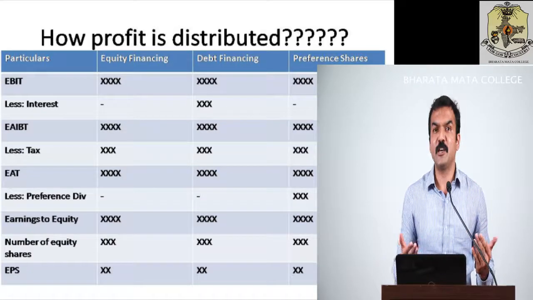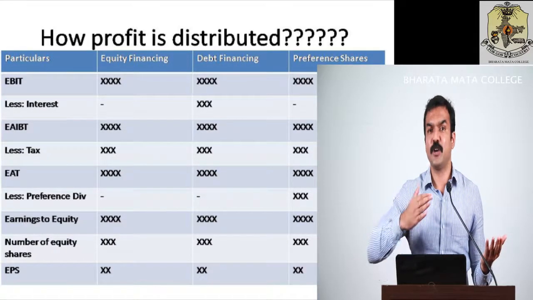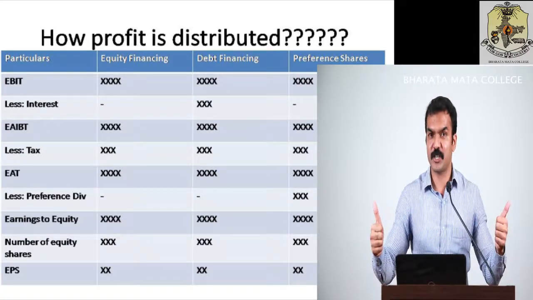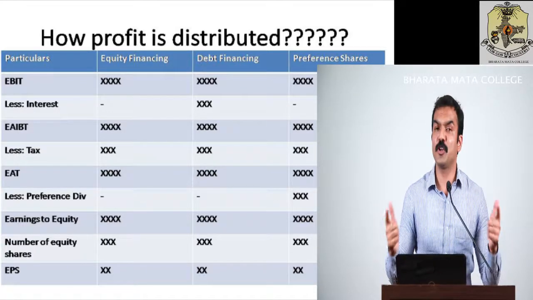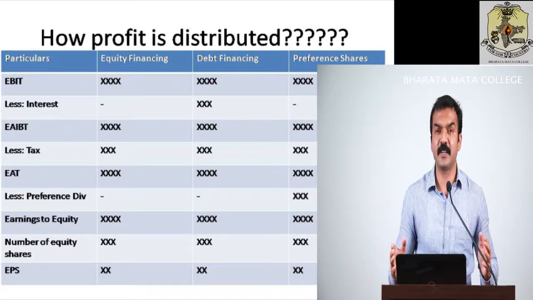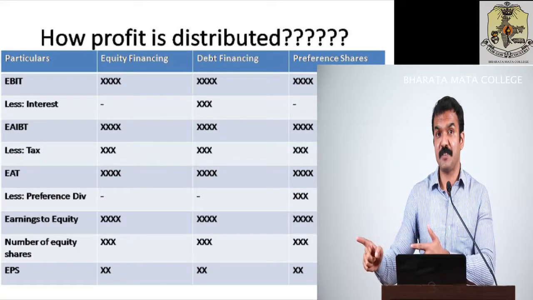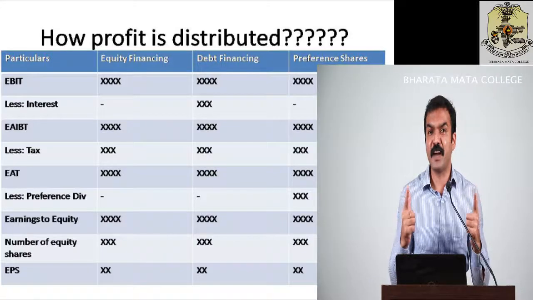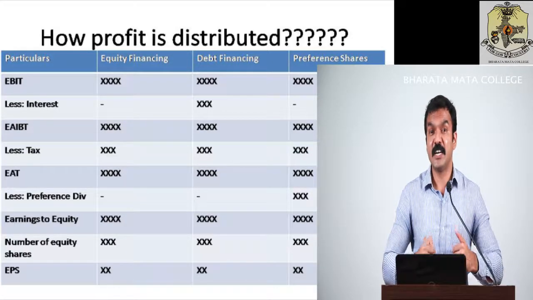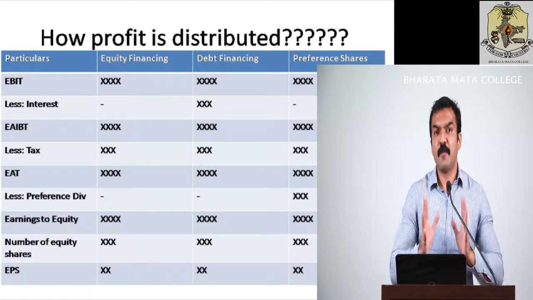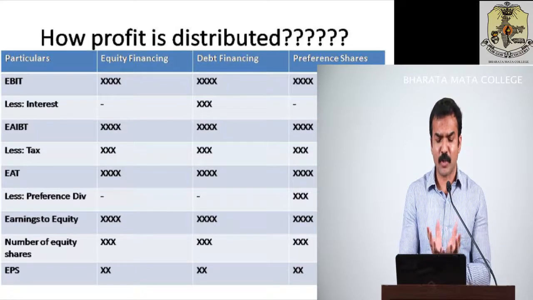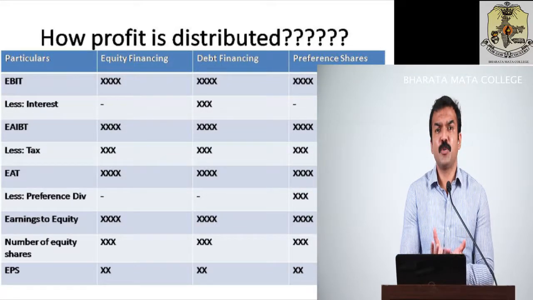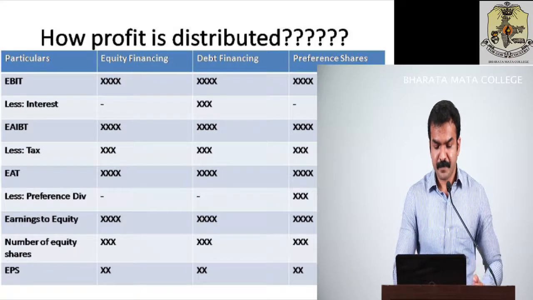So, obviously, you have paid the interest. That is, your obligation to debenture holders is finished. Then you have paid tax. Your obligation to government is completed. Then you have paid preference dividend, so your obligation to preference shareholders is also met. And finally, you have arrived at earnings available to equity. Now this amount as a whole is in the hands of equity shareholders.